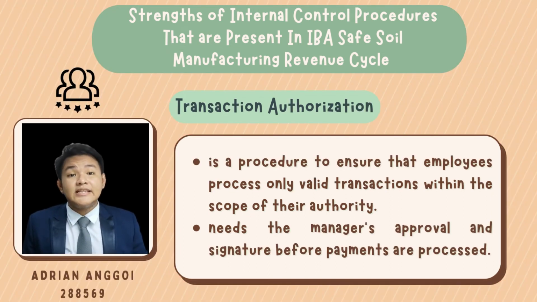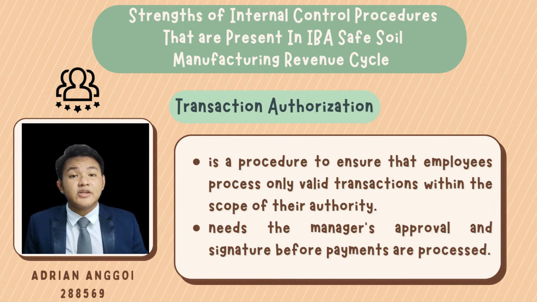Last but not least, the internal control procedures of IBASF Soil Manufacturing Sendirian Berhad are strengthened by transaction authorization. Transaction authorization is a method for ensuring that employees process only valid transactions within their scope of authority.